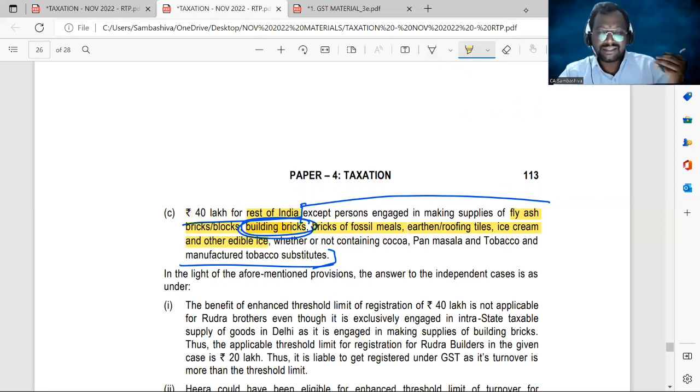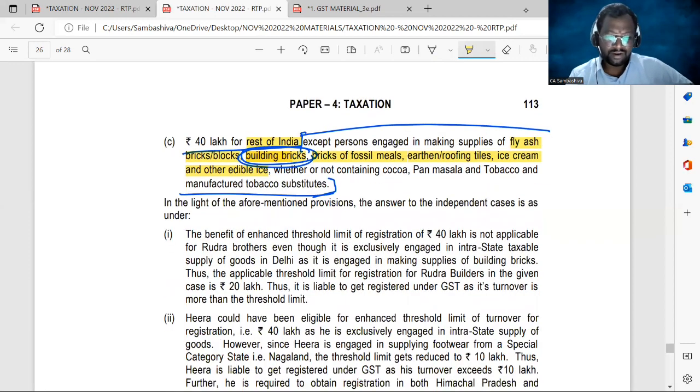Here in our case, the supplier is engaged in the supply of building bricks. Hence, the higher threshold limit of 40 lakhs is not applicable. So look at the answer. The benefit of the enhanced threshold limit of 40 lakhs is not applicable for Rudra Builders, even though it is exclusively engaged in intrastate taxable supply of goods, as it is engaged in making supply of building bricks. Therefore, the applicable threshold limit for registration for Rudra Builders in the given case is 20 lakhs. Thus, it is liable to get registered under GST as its turnover is more than the threshold limit.